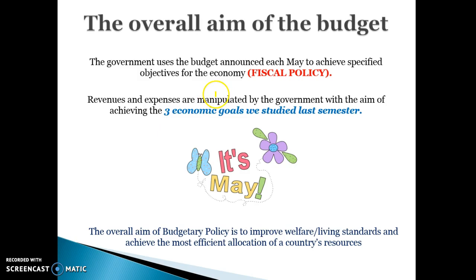or the overall aim of fiscal policy, is to achieve each of the three goals that we studied last semester, so full employment, strong and sustainable growth, and low inflation, with the overall aim of the budget to improve the welfare or living standards of society and achieve the most efficient allocation of resources. So the overall aim or overriding objective of budgetary policy is to improve the welfare or living standards of society or achieve a more efficient allocation of resources. These are all intermediate goals designed to achieve that overriding goal or aim.